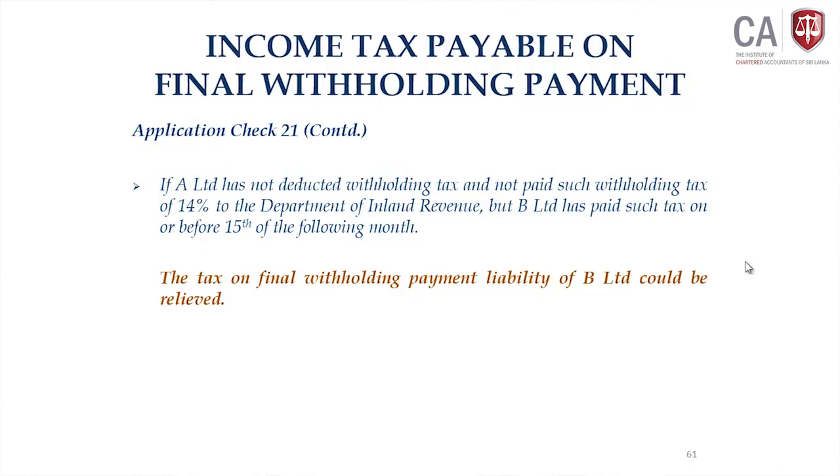B Limited has found that they have got the amount without deducting the withholding tax, they have to pay on or before 15th of the subsequent month. Then the liability could be relieved, but this liability could be relieved to B Limited due to the payment by B Limited to the department. Okay.